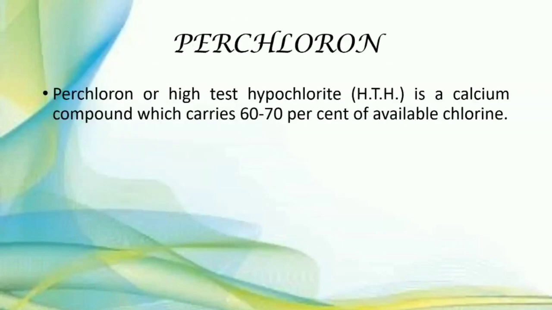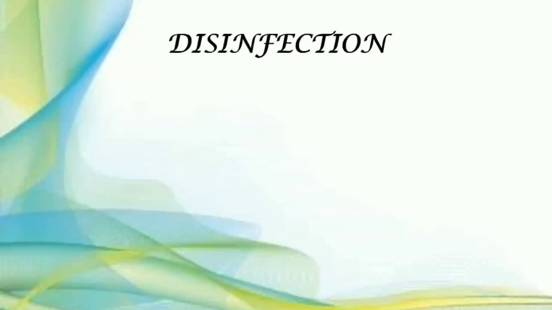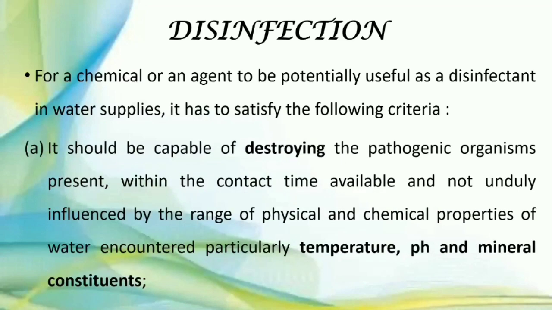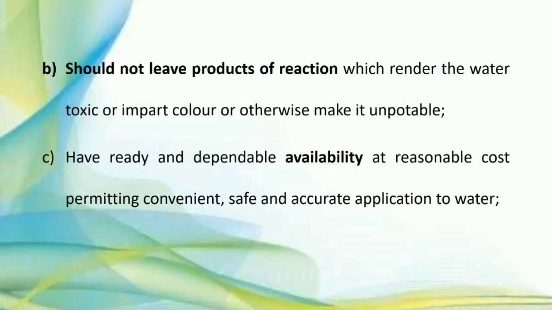So we'll revise in short. We started with disinfection of water. So what should be the properties of a disinfectant? It should be capable of destroying the pathogenic organism, and it should not be influenced by physical and chemical properties of water like temperature, pH, and mineral constituents. It should not leave products of reaction which may be toxic to the person. It should be readily available at a reasonable cost.